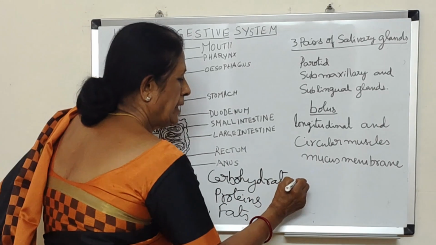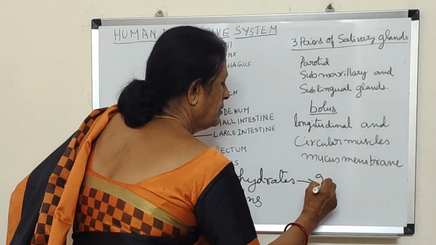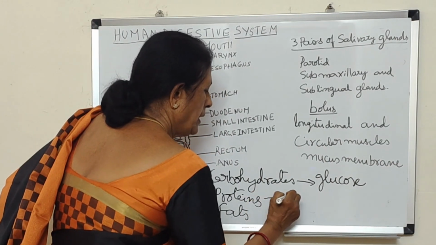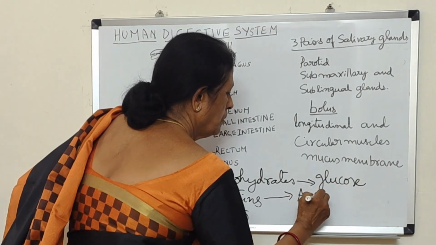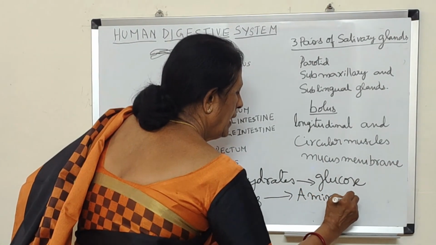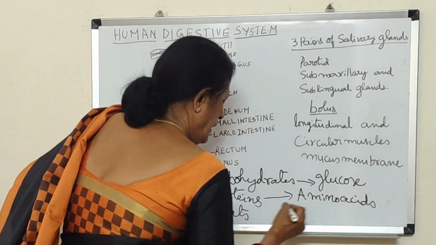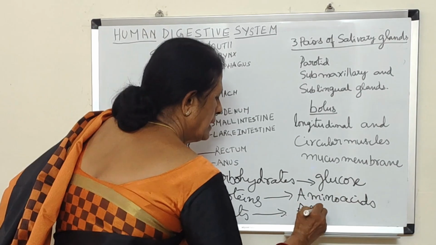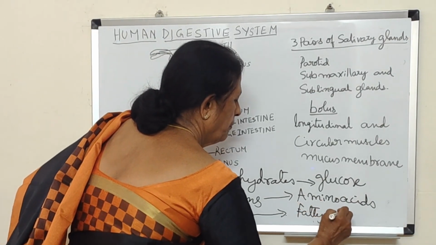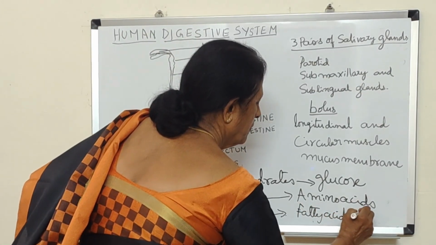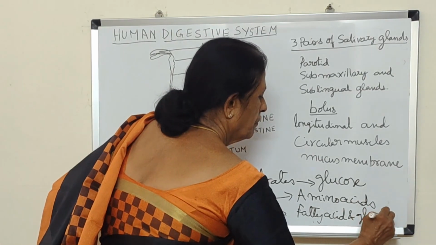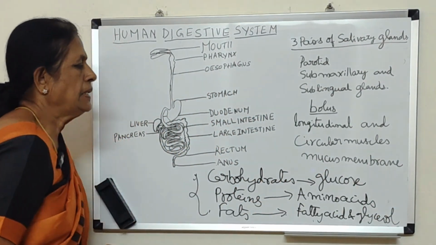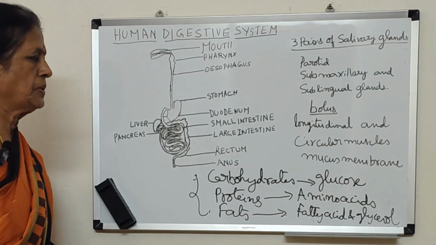So carbohydrates in the digestive system will get converted to the simplest substance, that is called glucose, and proteins will get converted into simplest substances which are called amino acids, and fats will get converted into fatty acids and glycerol. So these complex food materials will get digested into simplest substances.